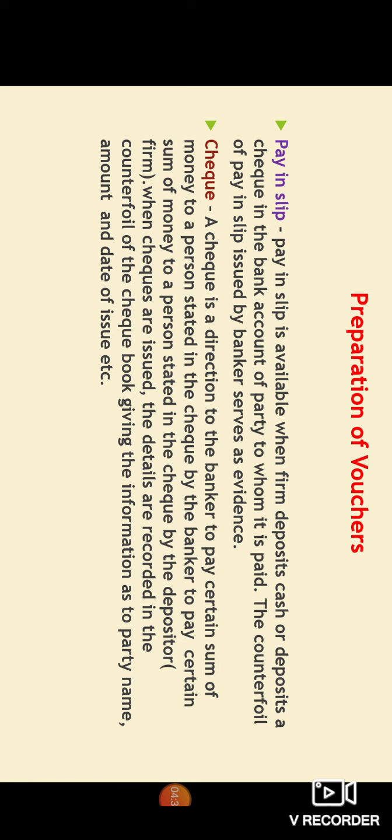A check is a direction to the banker to pay a certain sum of money to a person stated in the check by the depositor. When checks are issued, the details are recorded in the counterfoil of the check book, giving the information as to the party name, amount, and date of issue. So these are also one type of voucher which the bank will function.